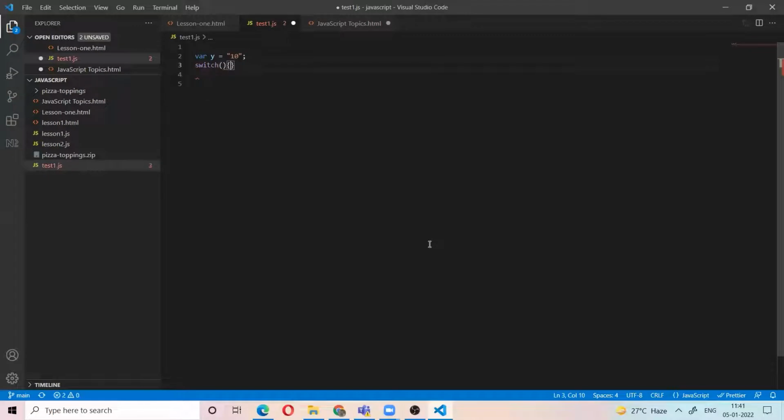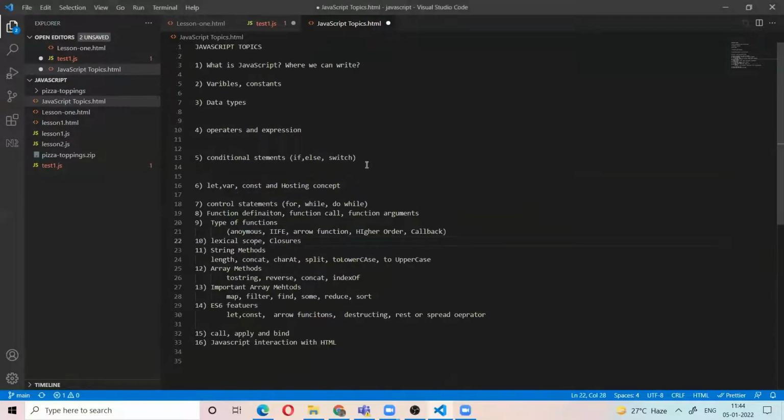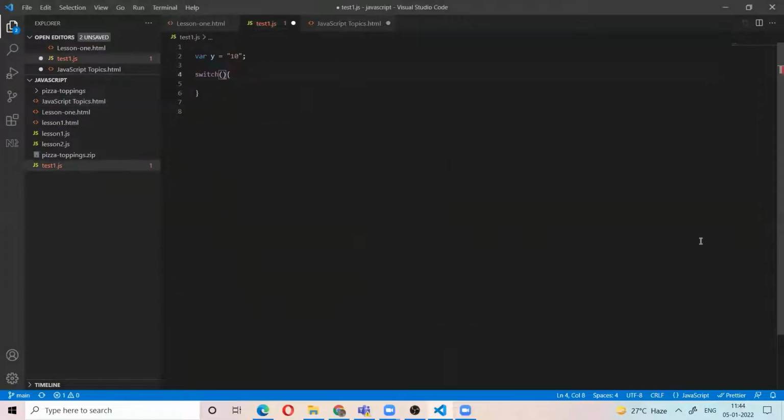Now we have the switch statement. We can have one y value, and based on the y value we can do multiple cases. So now we were talking about if, now the switch. Switch means we have only one value. Based on that value, we can do multiple cases.